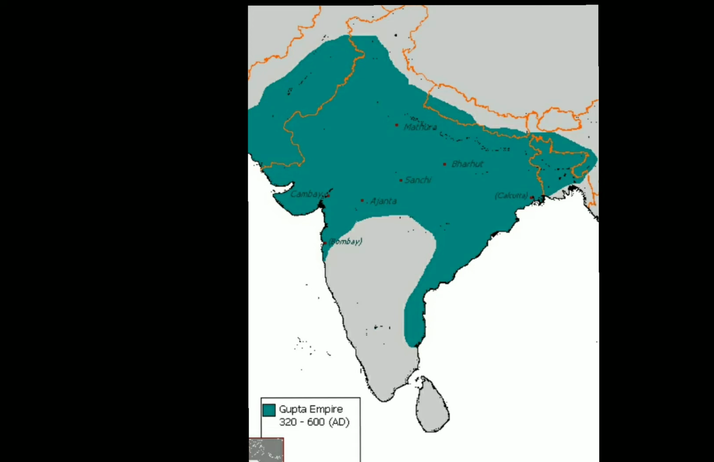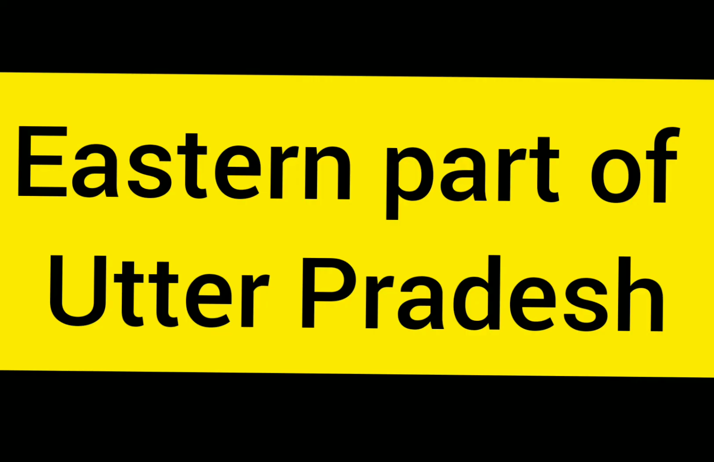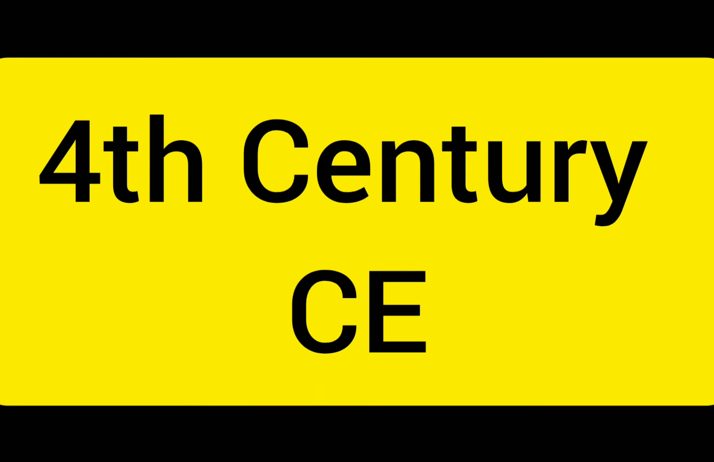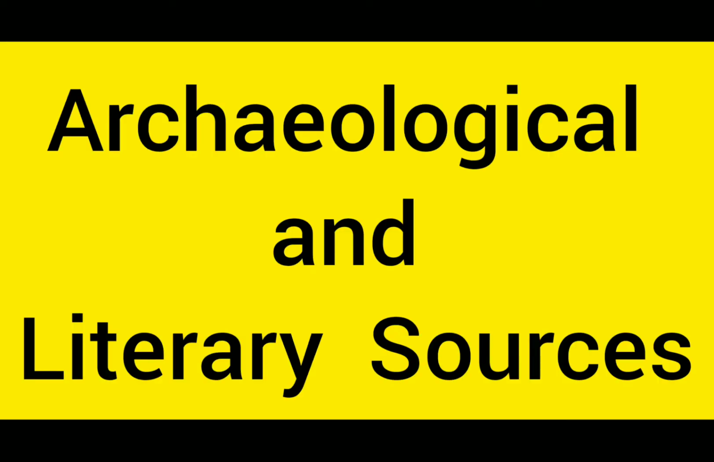The Guptas belonged to a family of wealthy landowners, which gradually gained political control in the eastern part of Uttar Pradesh. This family emerged as new rulers of the area during the 4th century CE. As per the archaeological and literary sources, we get a lot of information about the Gupta period, and they show that this was a grand period. The Gupta Empire was a very powerful empire.